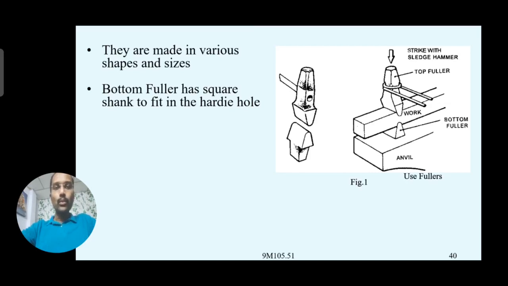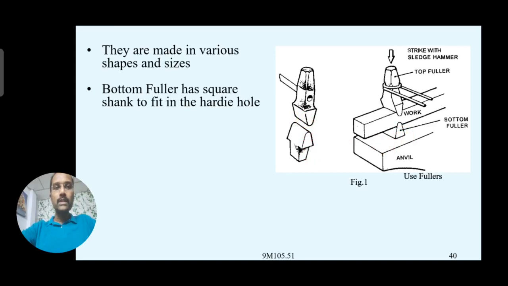You see the bottom portion also is made in a pair, the same as the top. The bottom fuller will also be there. At the bottom side of this bottom fuller there will be a shank, which should be fixed into the hardie hole. It will be inserted into the hardie hole.